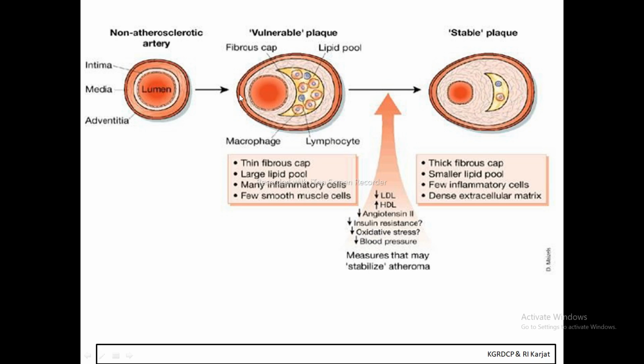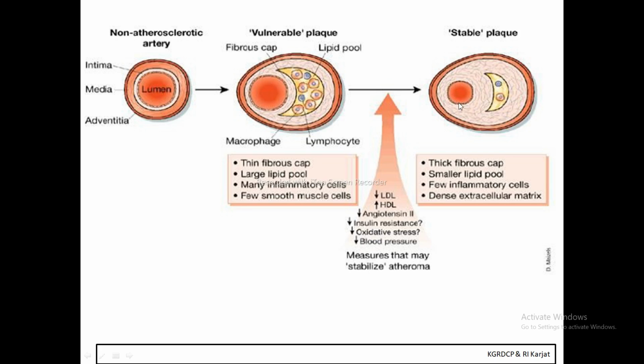Now, if you check this artery, there is a deposition of lipid, a crescent moon shape. This is the deposition of lipid in the coronary artery, so the blood will flow in less volume as compared to the non-atherosclerotic artery.